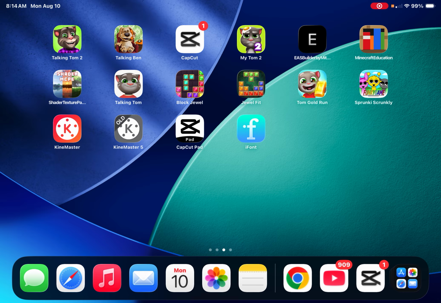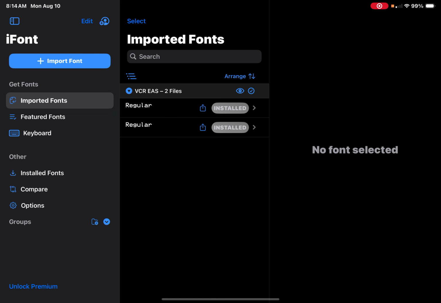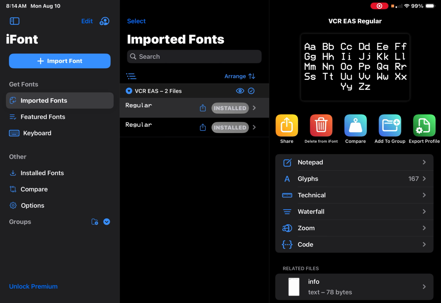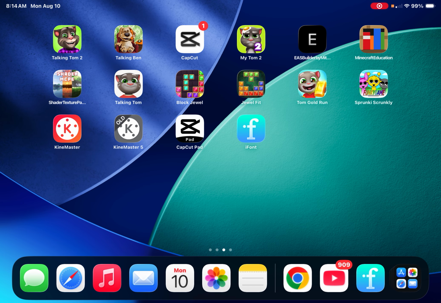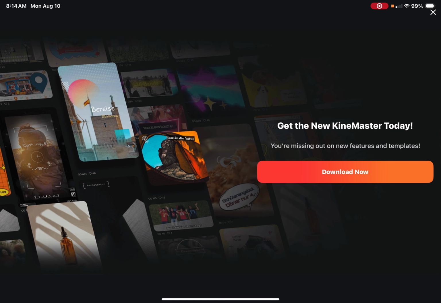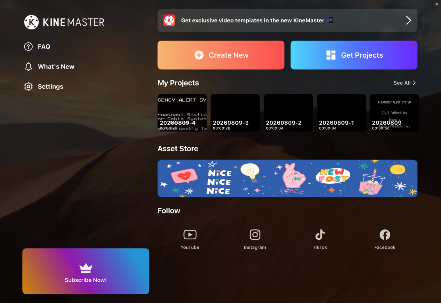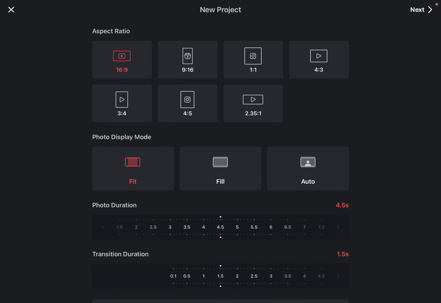Let's begin. What you're going to do first is open up iFont. I'll have the website font download link in the description, VCR EAS. And for this one, here's the font you want to install. Once you install it, open up KineMaster 5 and press Create New.